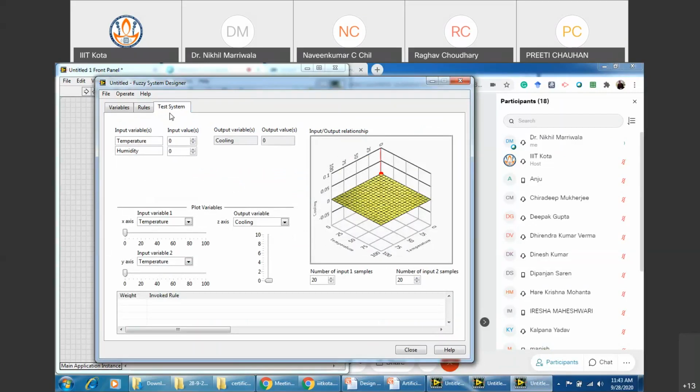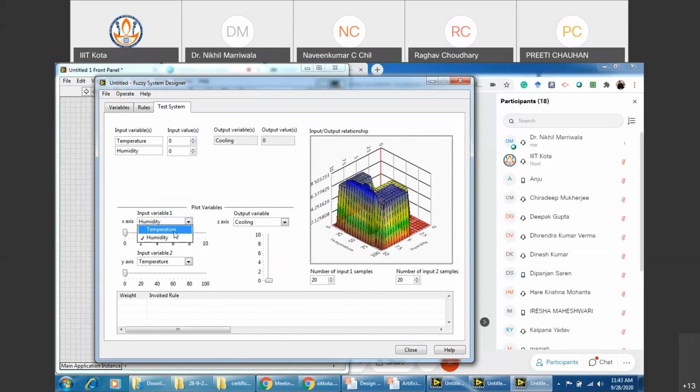Now go to the test system, right? Can you see this test system over here? Yes. Great. Now what you need to do is, temperature and humidity, you can see both these values, right? So when I click onto the humidity and temperature and the output cooling, you need to just move these axes, see some value being changed, and you'll see some rules coming out. You see those rules with the weight?